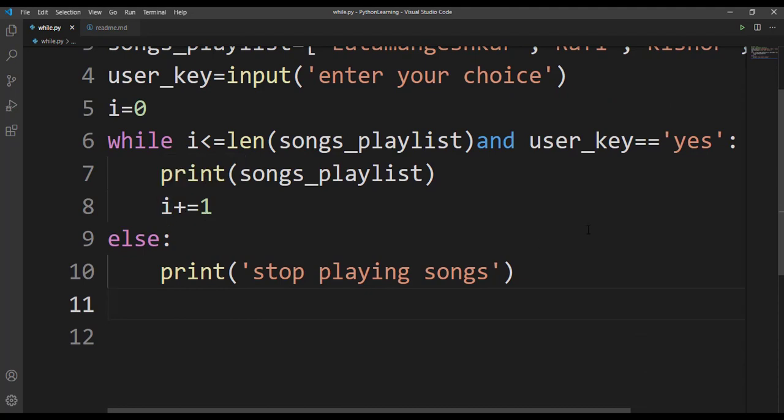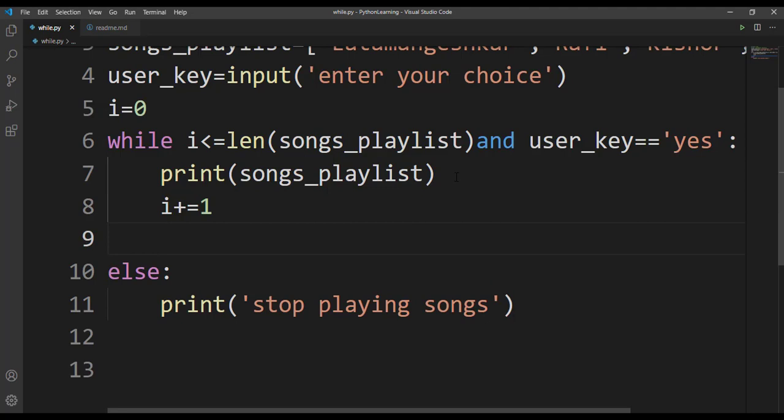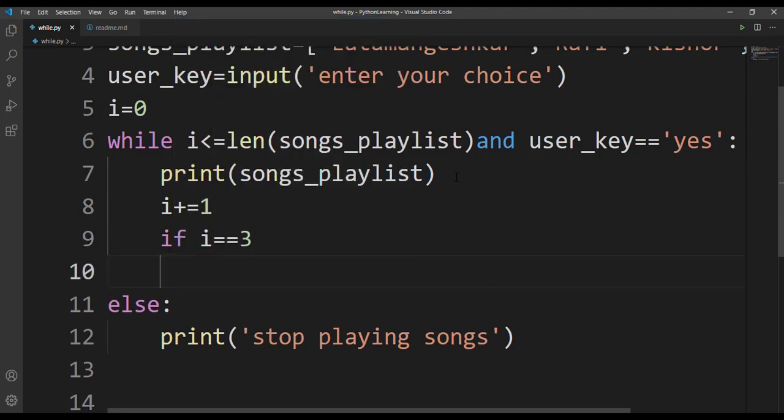Now, can I use if condition in this while block? Yes, of course you can use. Let's check how we can make use of if condition here. So here I'll put one if condition. If i is equal to 3, then I'll give break. Now let's run this and check what we will get.